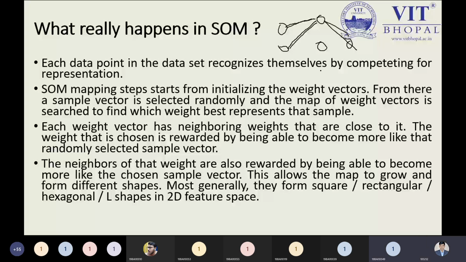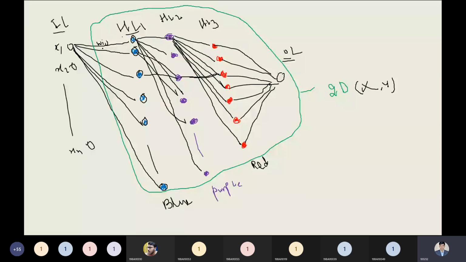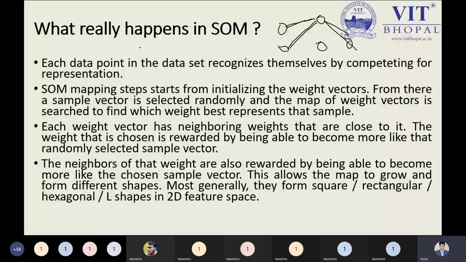Clear, sir. See, weight vectors, I'm speaking once again, means the distance or the weight which they are having. So here Wij is the weight vector. It contains the information from each and every node. This input layer to this hidden layer node we are connecting, so it contains some weight, and that is the distance we can say. But in the SOM, some equivalent distance formula needs to be identified.